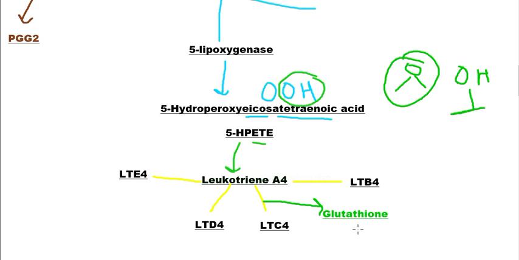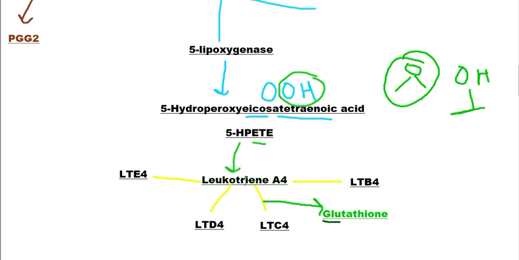This is a 3 amino acid complex. It consists of glutamic acid. It also consists of cysteine amino acid. It also consists of glycine. These 3 amino acids combine with each other and form this amino acid complex.